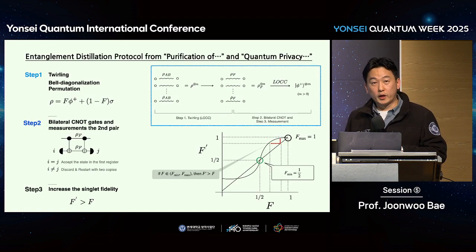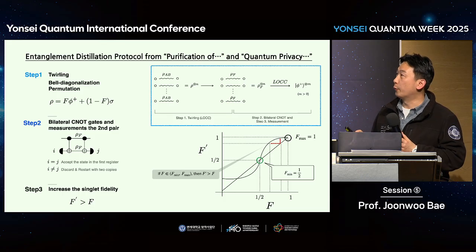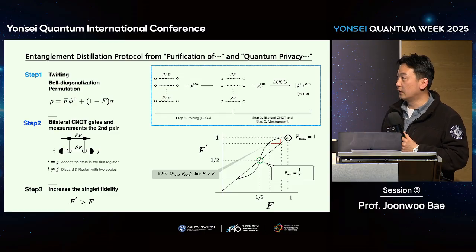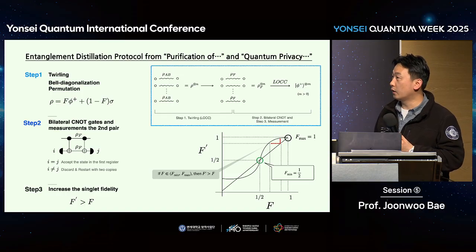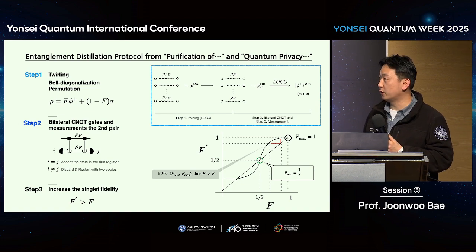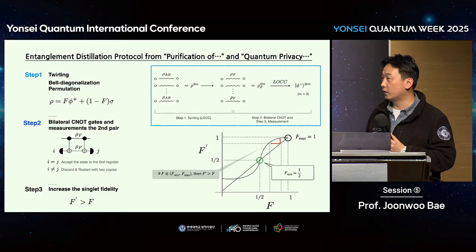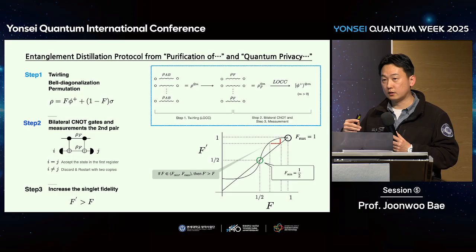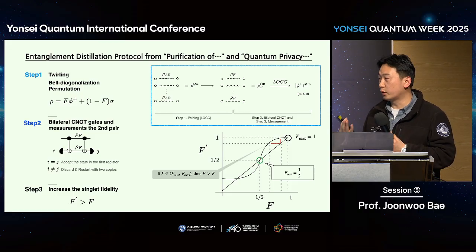Okay, let's look more carefully at the steps here. There are two papers, one by Charlie Bennett and the other by Deutsch et al., and they have slightly different steps in the local operations, but they share the same operation in common, which is the bilateral CNOT operation. So take these two states, with fidelity F. This can be anything, but after Bell diagonalization and twirling and so on, it can be diagonalized. At the moment we don't have to care. Starting from this noisy state in the first register, take the second copy, and Alice and Bob perform local operations using CNOT and perform measurement in the second register. The protocol works as follows.